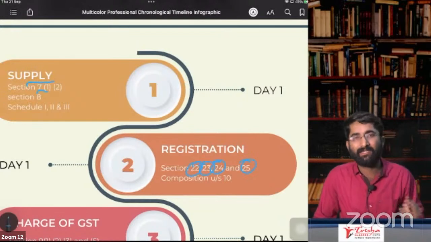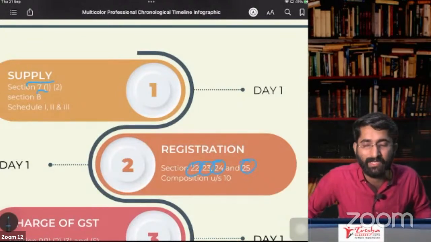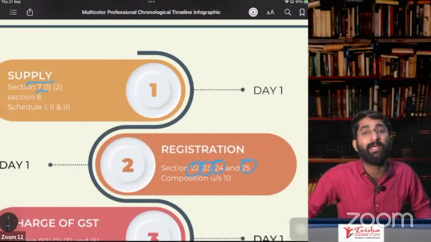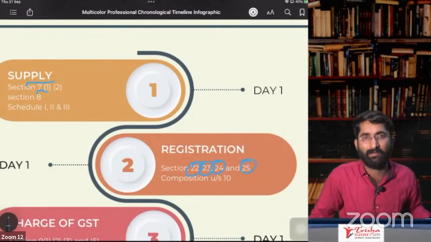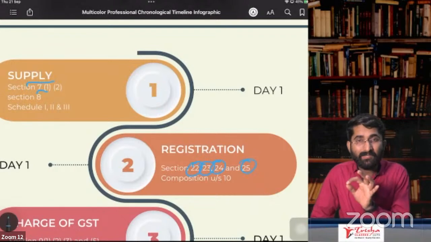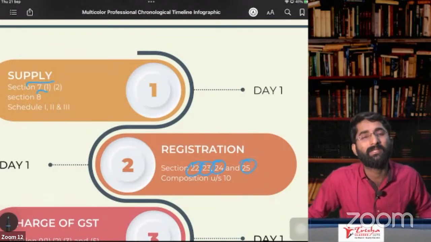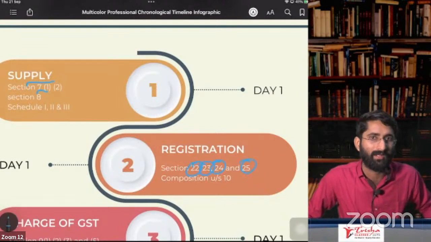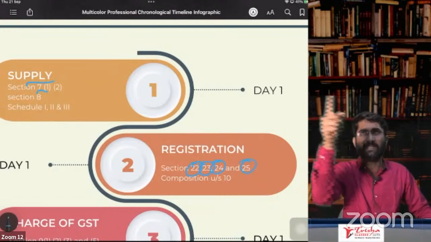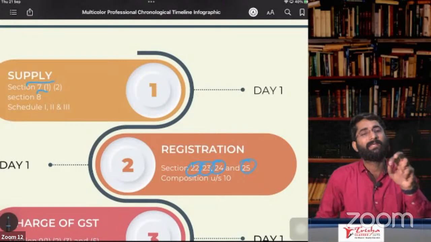Later, IS, S for supplier. If you are a supplier who is registered under e-commerce, in that case, you have to take the compulsory registration. Why? Because under section 52, your TCS will be done. To claim that TCS back, you have to go for compulsory registration. If you don't have the registration, how to take that amount back? Correct? That amount belongs to you. TCS has happened. To claim it back, you have to have the registration. That is about IS.